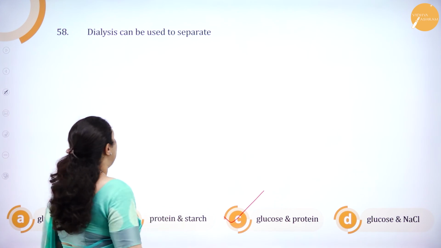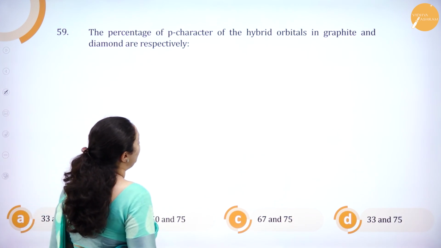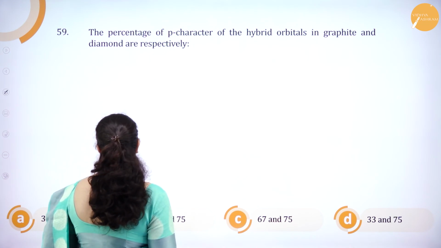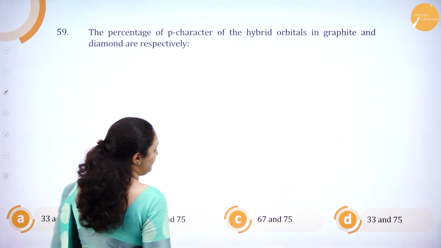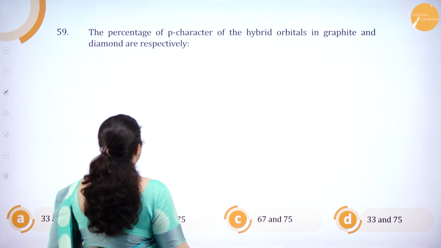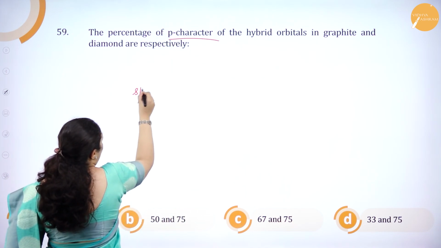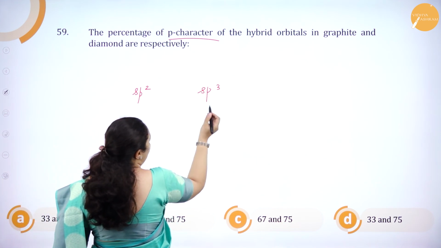Okay. Next question. The percentage of p character of the hybrid orbitals of graphite and diamond are 33 and 25, 50 and 75, 67 and 75, 33 and 75. See, they are not asking S character, it is P character. In graphite, we know it is sp2 hybridized, and in diamond, it is sp3 hybridized.